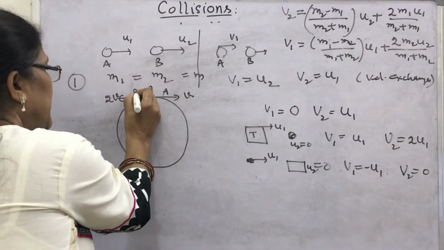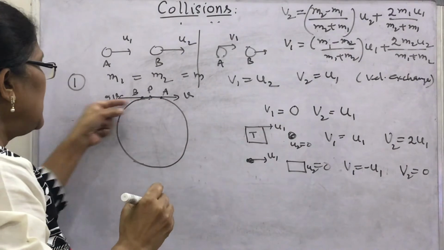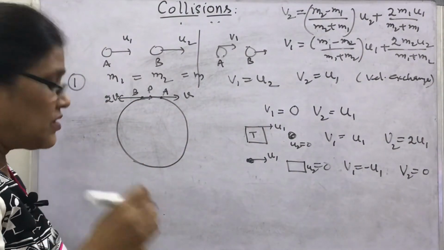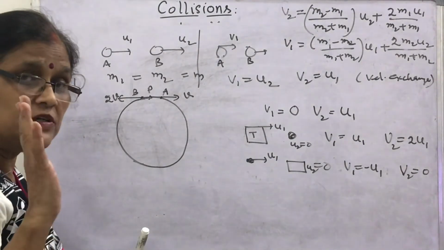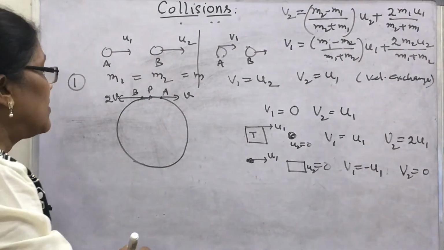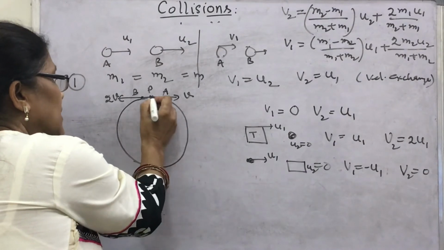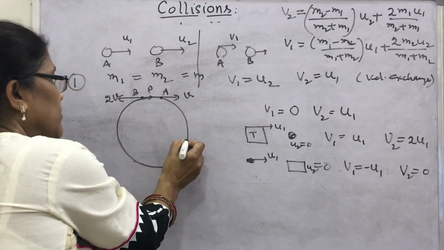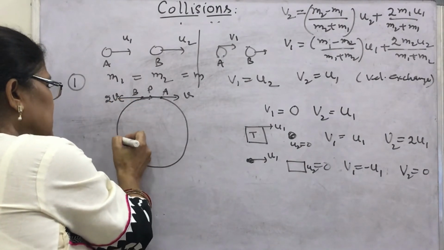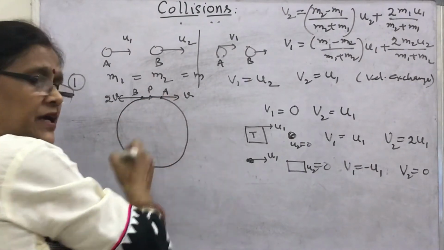P. This is B, the second object, and this is A, the first object. Initially the velocity is shown to be tangential. Look, how will you solve it? My question is, after how many collisions will they meet again at this point P? Look, if object A moves with velocity v and B moves with velocity 2v along the tangent, then at every point B will cover double the distance of A.